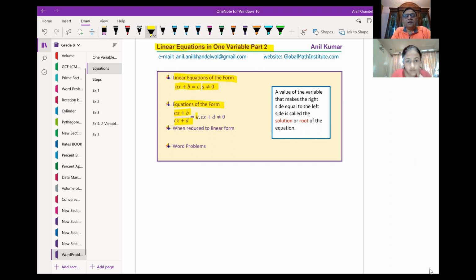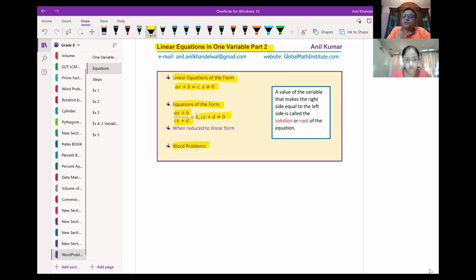Yes. Of course, the denominator cannot be 0. So cx plus d, which is in the denominator, cannot be 0. So we'll have equations of that form, right? And to understand this better, we will look into word problems, right?